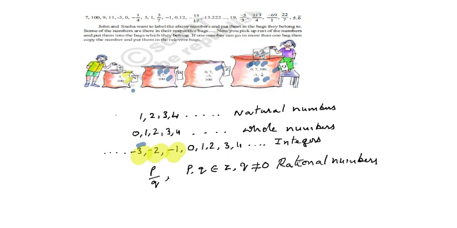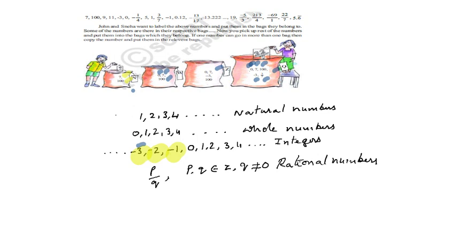The whole numbers are in all the 3 bags. Those are W, Z and Q. But the integers are only in 2 bags. Those are Z and Q. And one more thing you may observe here in the last bag, they put 3 by 7 also in the quotient numbers. Why?